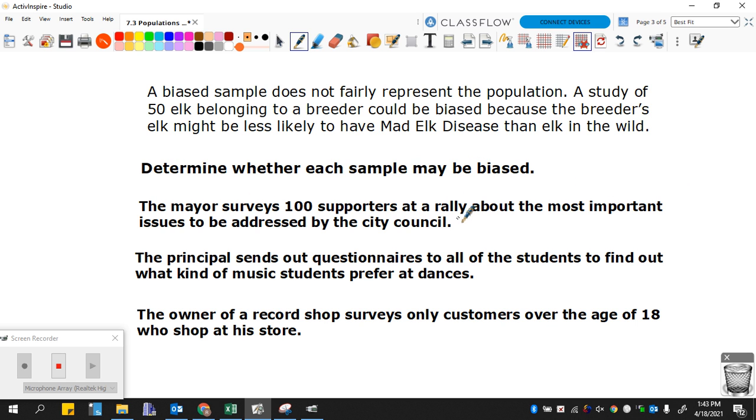That one would be biased because he's only surveying the supporters at a rally. He doesn't take into consideration the people that did not come to the rally or that are not supporters of his.